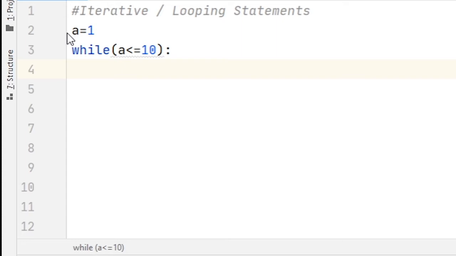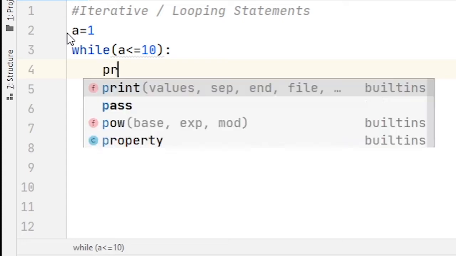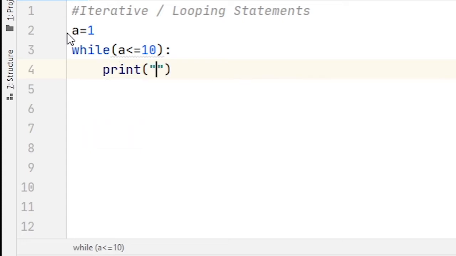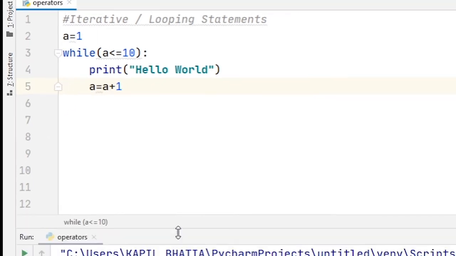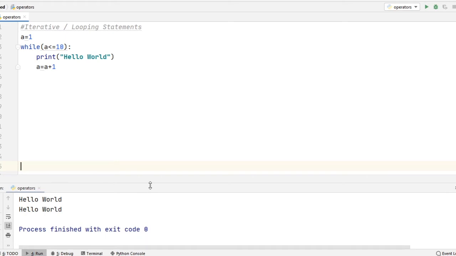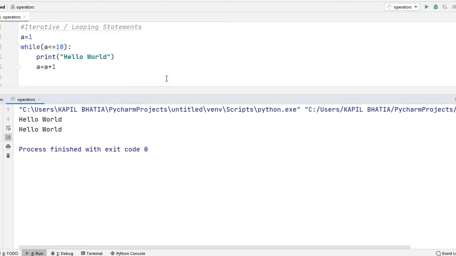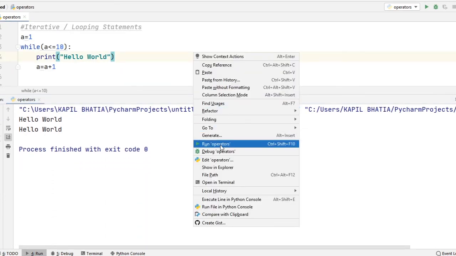As soon as you press the enter key, indentation starts automatically. Here I mention the print statement hello world. And then after that I increase the value of a by 1. Now when I execute this, you can see the output hello world 10 times.